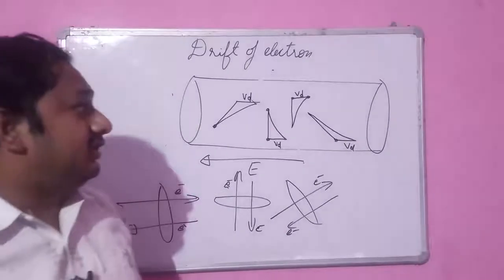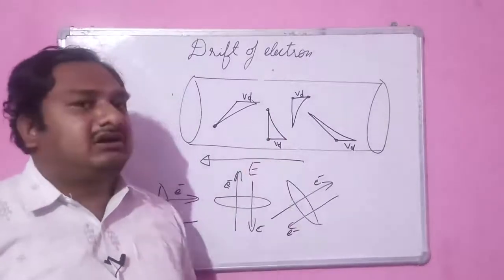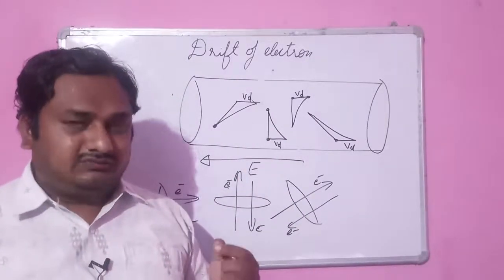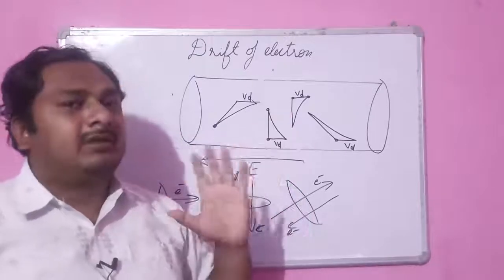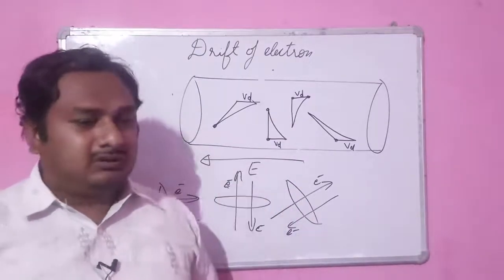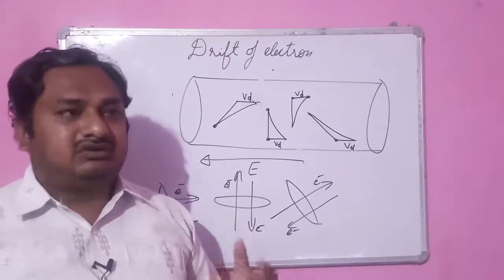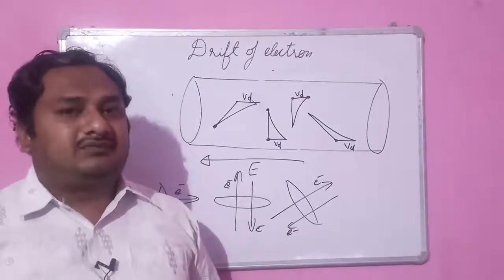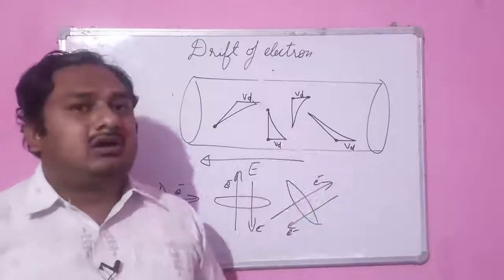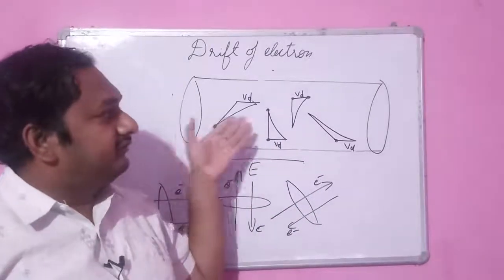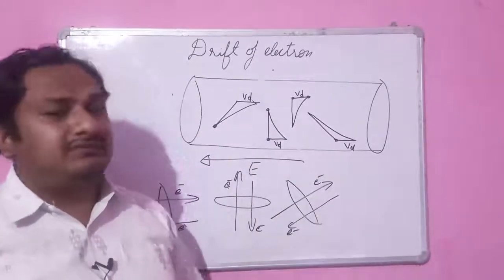But when we apply an electric field, we saw that there is a current. Due to the field, the force is applied on a charged particle, and due to that, the electron will drift in the direction of force.